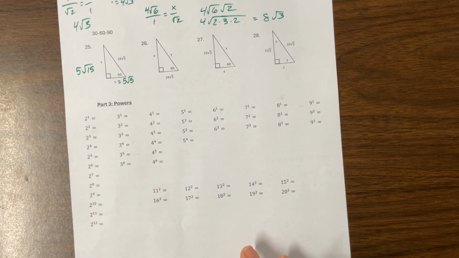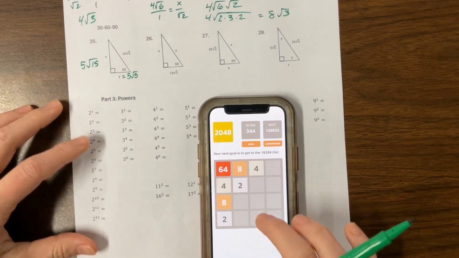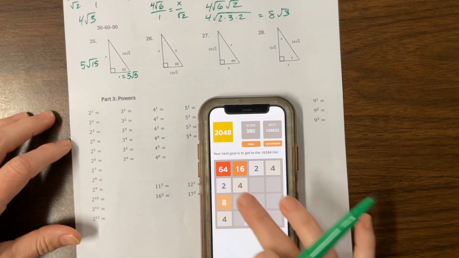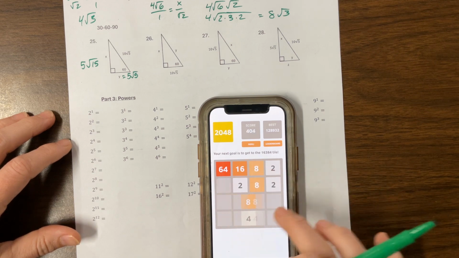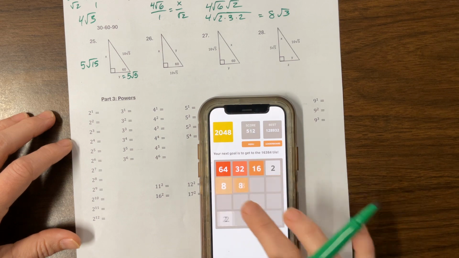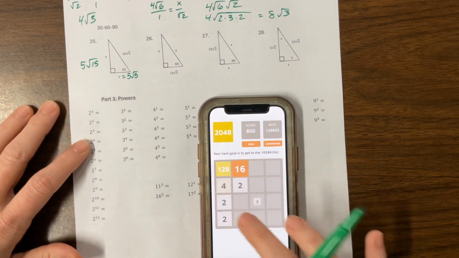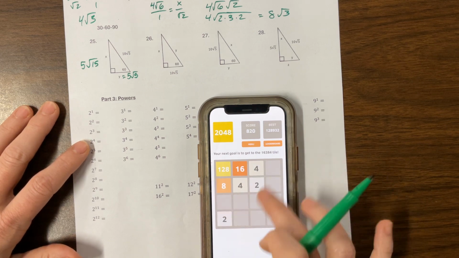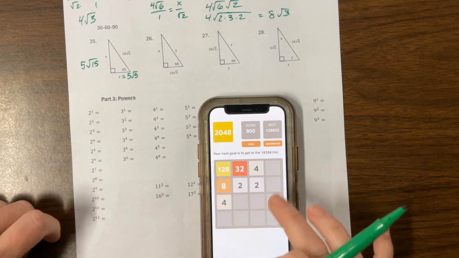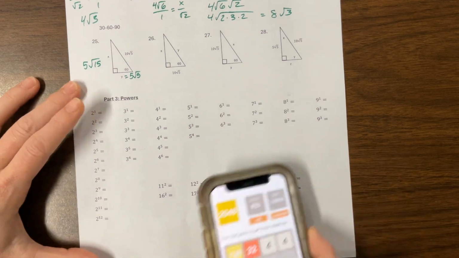I was showing in a previous video that the powers of 2 are great to learn through playing 2048. If you're not familiar with this game, you start seeing all these powers of 2 over and over. Let's get one more power of 2. Okay, come on. Here's another power of 2. So the more you play this game, the higher you see the powers, and you start to recognize, oh, 128 is a power of 2. I may not remember what it is, but I can count on my fingers and figure it out. Okay, let me stop playing games.